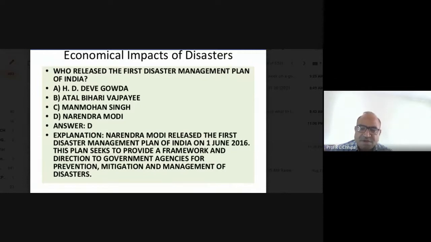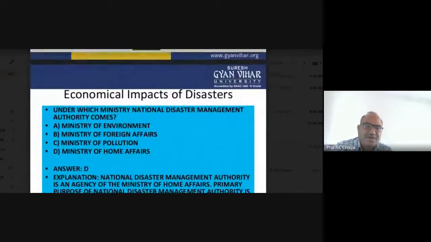Even the government of India released 1,000 crore rupees for relief. So that is part of prevention, mitigation, management of that disaster. So in 2016, that plan was released by Narendra Modi.